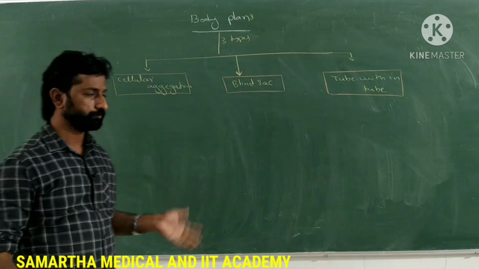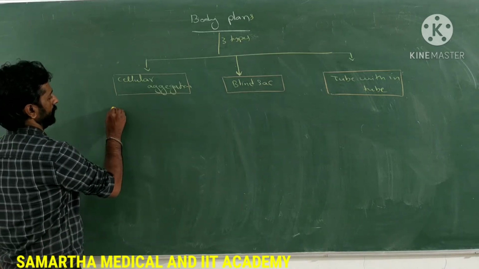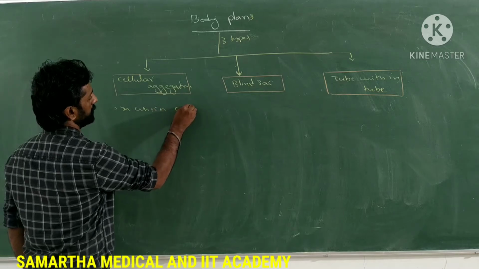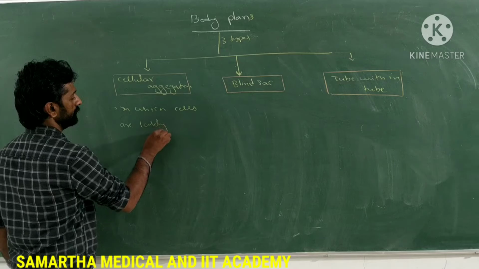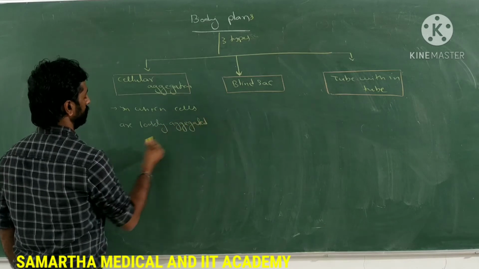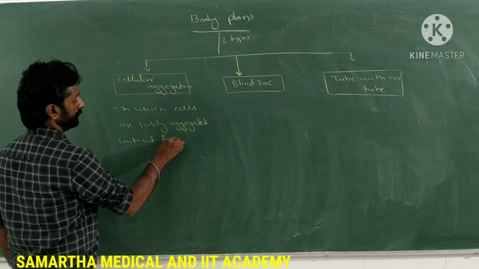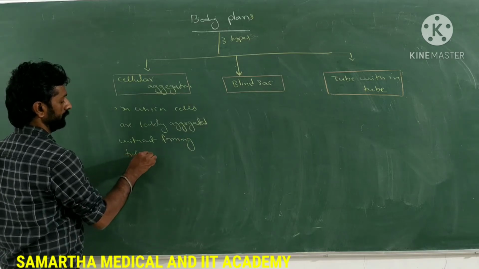Is it clear? What do you mean by cellular aggregation here? Here the cells are loosely aggregated without forming tissue.